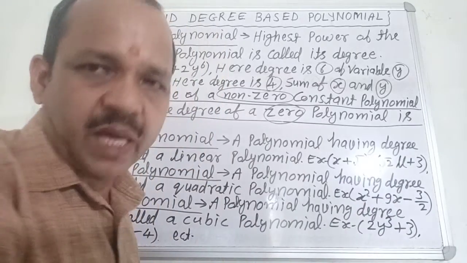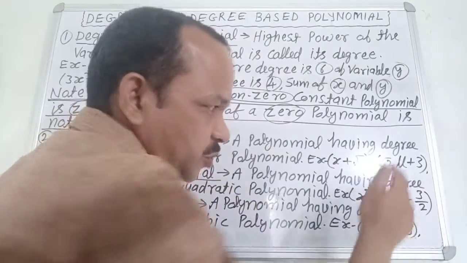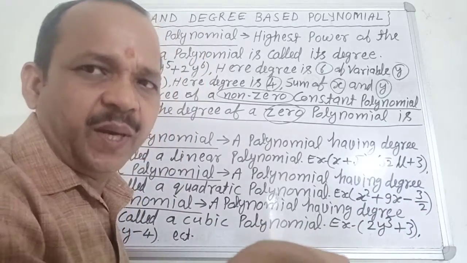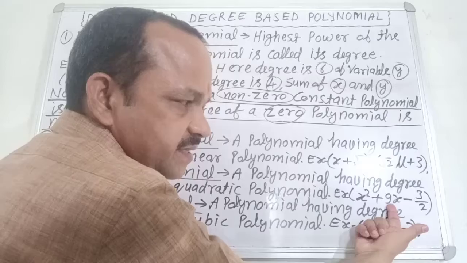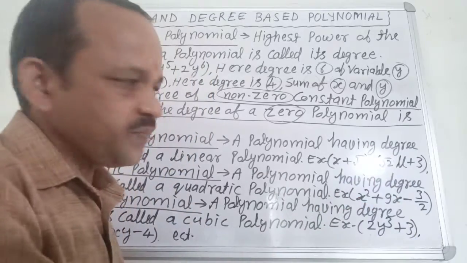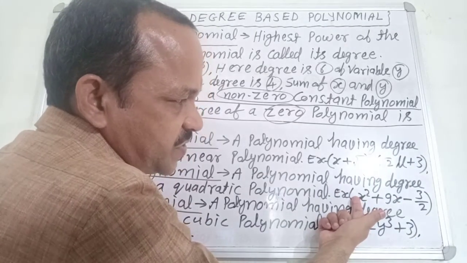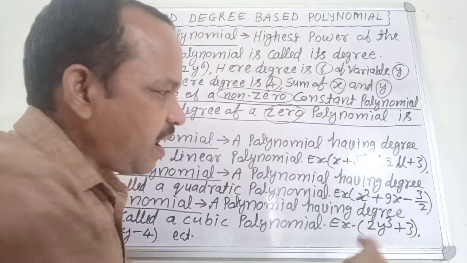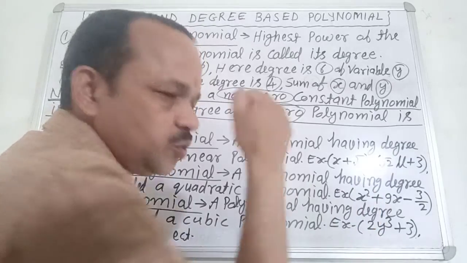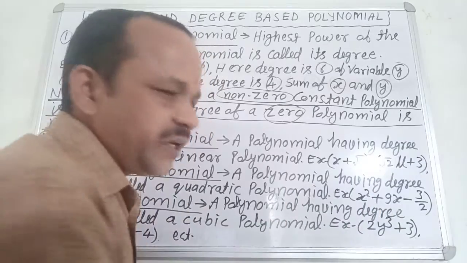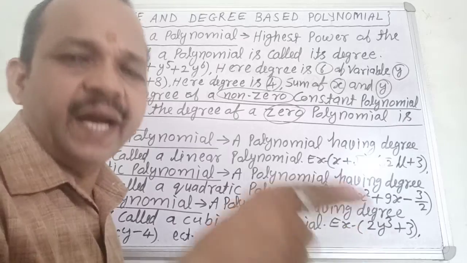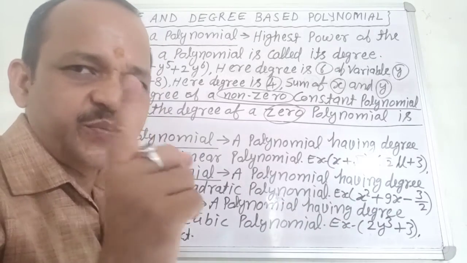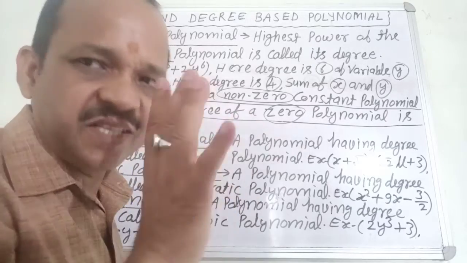The operations are plus and minus. 3 by 2 is the constant term and x is the variable. Here 9 is the coefficient of x and 1 is the coefficient of x square. The highest power of variable x is 2, hence its degree is 2 and it is a quadratic polynomial. It is clear? Very good. It is very easy.